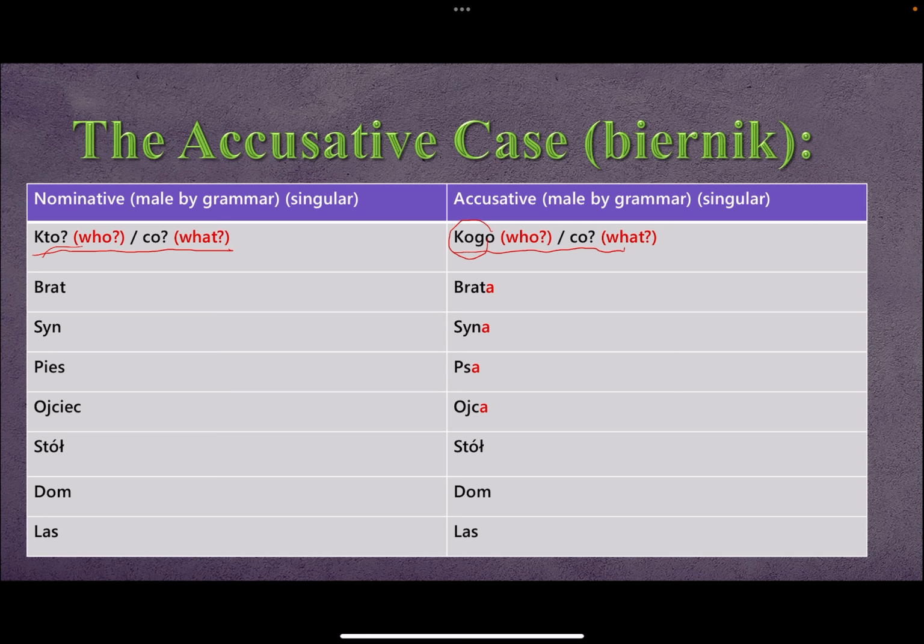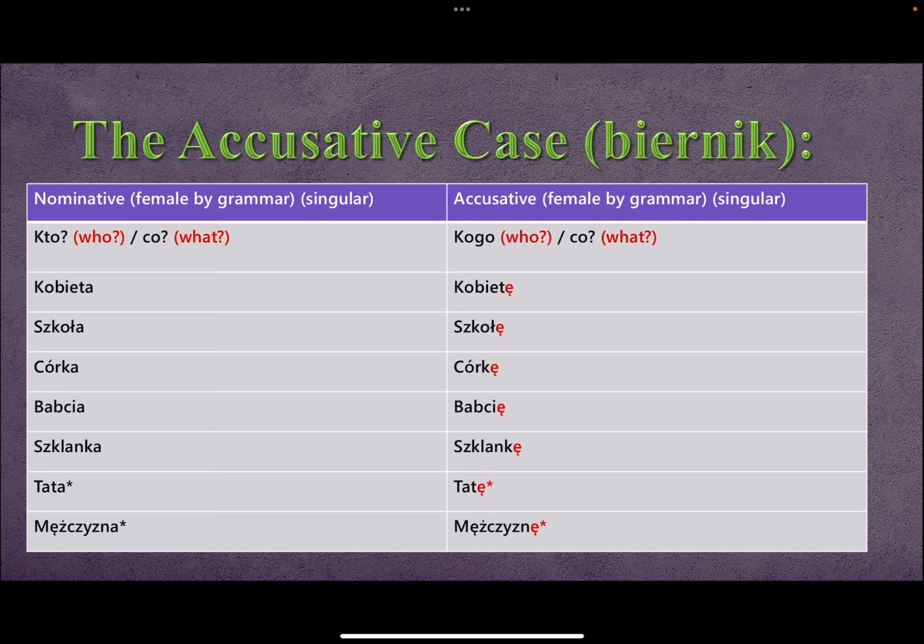How did this change? We talked about brat becomes brata, so we add a for masculine, for male by grammar. So if it looks male, ends with a consonant, it takes a. You notice stół and dom do not take a, because these are masculine inanimate. We talked about this in the previous video. You can go back and watch it.